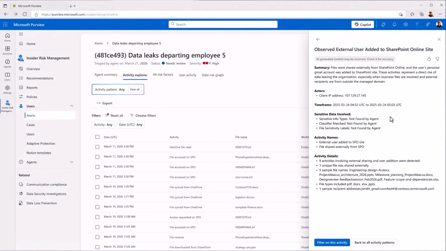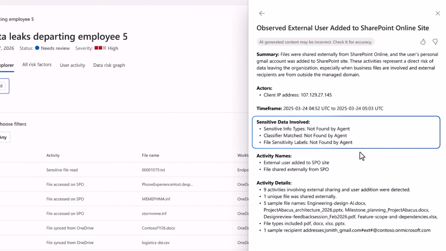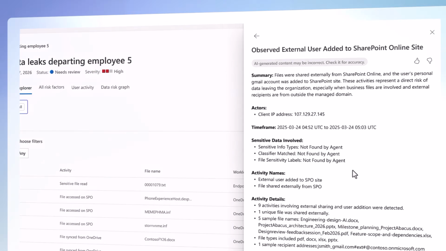By detecting this behavioral pattern, the agent can infer user intent, something that traditional signals alone would have missed, especially considering that content on the SharePoint site did not contain classic sensitive information or match existing classifiers that would normally trigger protection policies. So the agent helps catch those edge cases. It lays out its findings for your validation and escalates the alert to contain the risk.